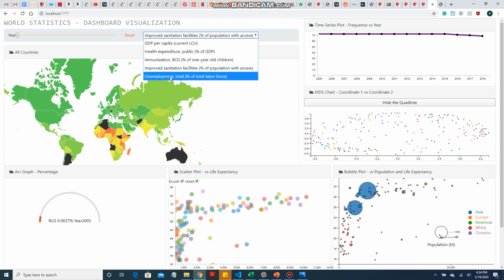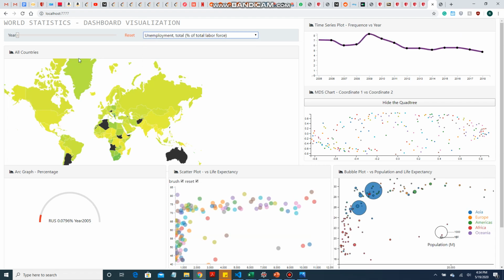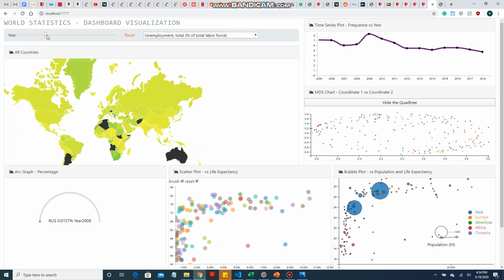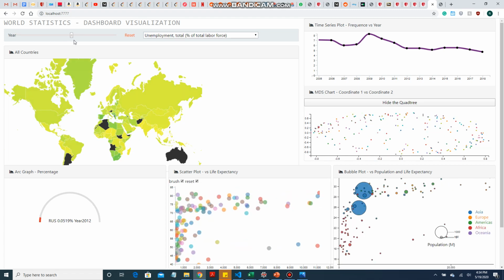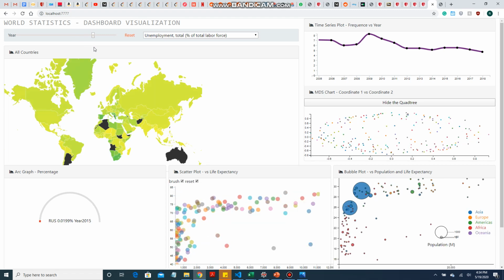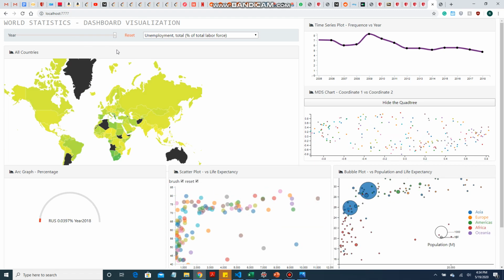Let's look at unemployment. Here the case will be different for the colors yellow and green. If you see, there were not as many unemployed people in 2005. But as you scroll over the years, we can see it started becoming green for some regions. So these are the countries from Africa which have faced a lot of unemployment. And if we compare Brazil, Brazil has been facing a lot of unemployment as well.